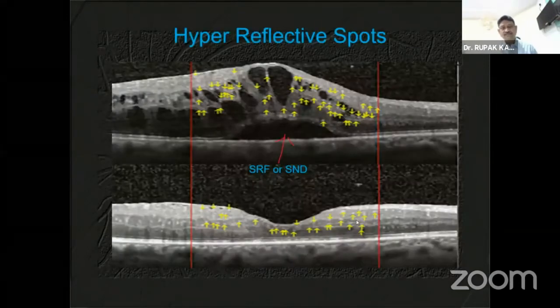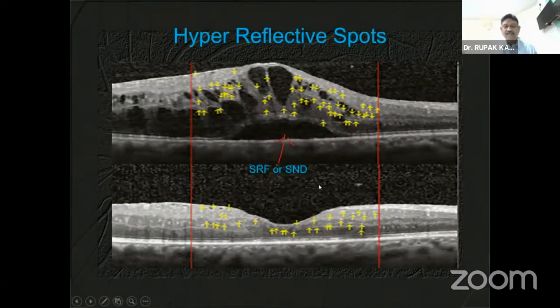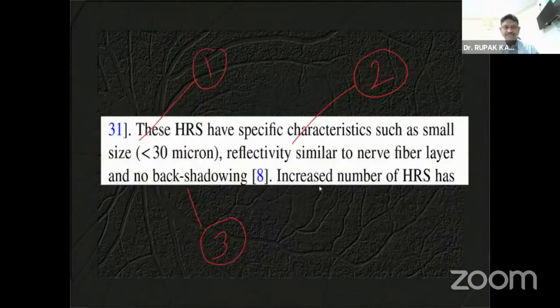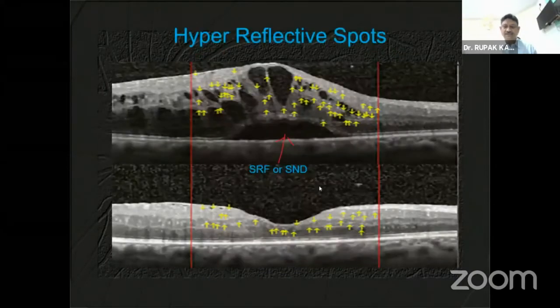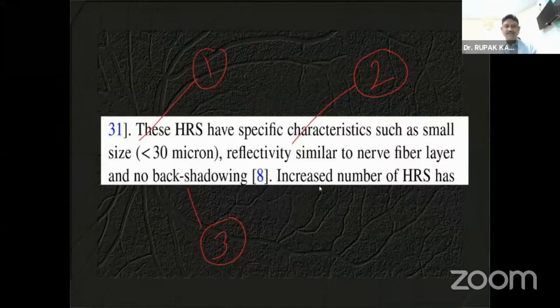I'll just give you an example for that. This is hyperreflective spots. This is the presence of subretinal fluid in the subfoveal area. This is one of the important prognostic markers. These hyperreflective spots, as I'll show you later also, have main characteristics: number one, they have a very small size, usually less than 30 micron, and the reflectivity is usually similar to the nerve fiber layer which I have shown you earlier, and there is no backscattering. By this way you can differentiate whether it is a hard exudate or actually hyperreflective spots.